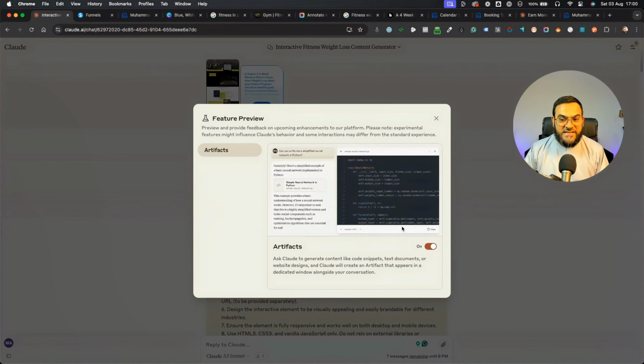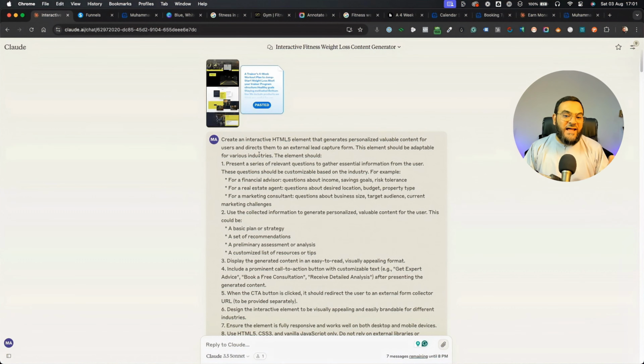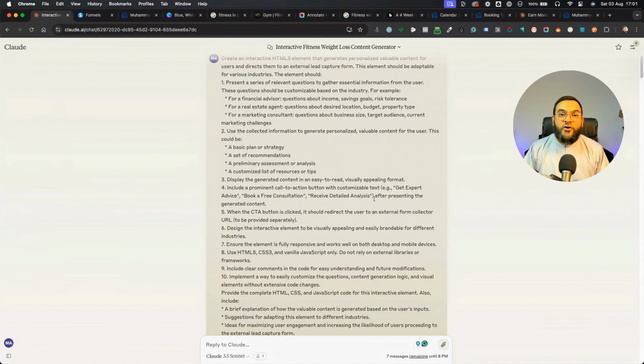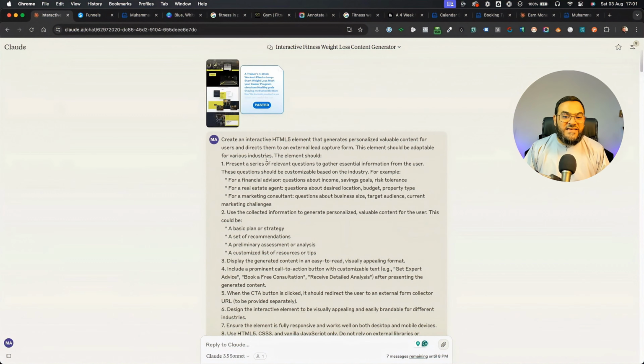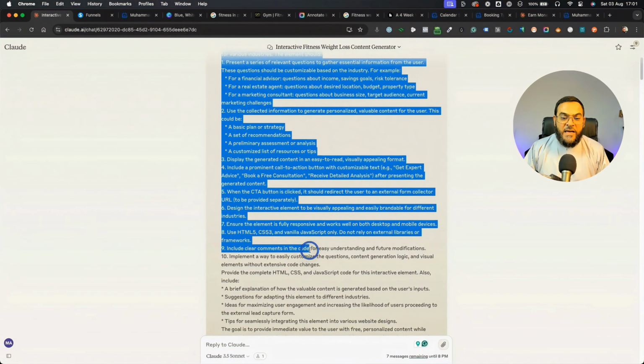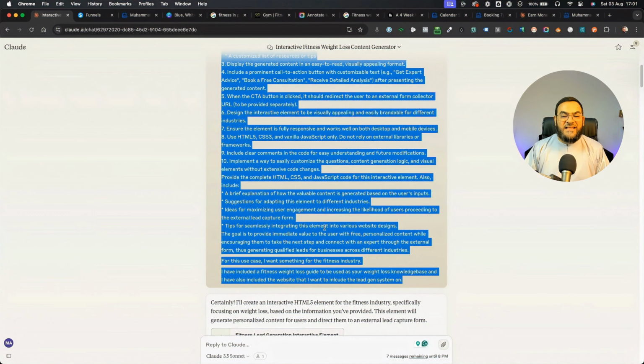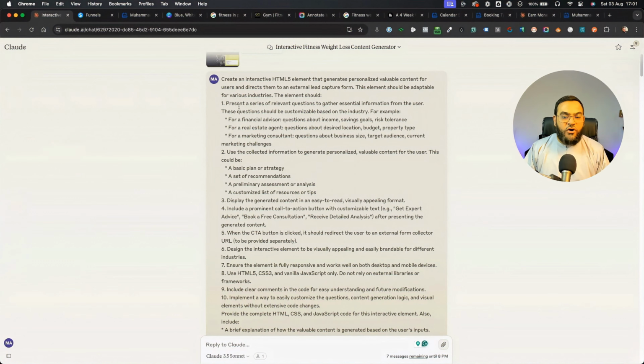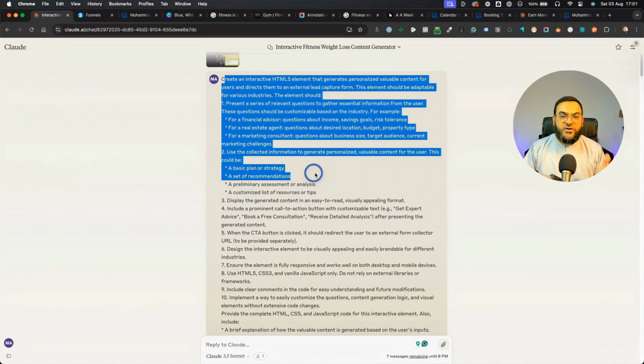Because what artifacts is, basically, it will show you a preview of the code that you are generating. So anything that you are creating, it'll show you a preview so you can tweak it and make it even better in real time. So once you have that done, then this is the prompt that you are going to give it. As you can see, this is a pretty long prompt, but I wanted to create something that you can use for any industry. So all you will do is copy and paste in this exact prompt. And I'm just going to go over it quickly.